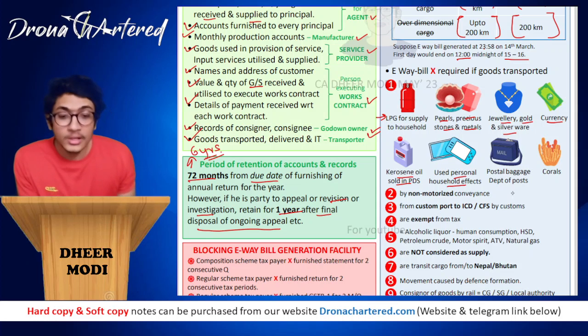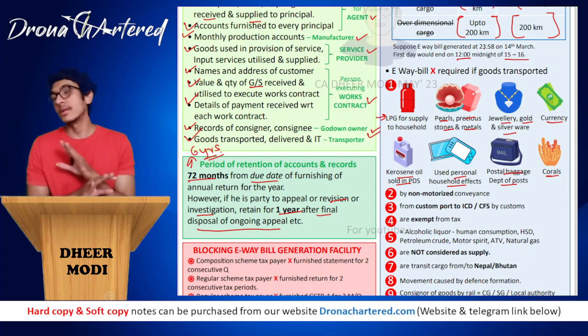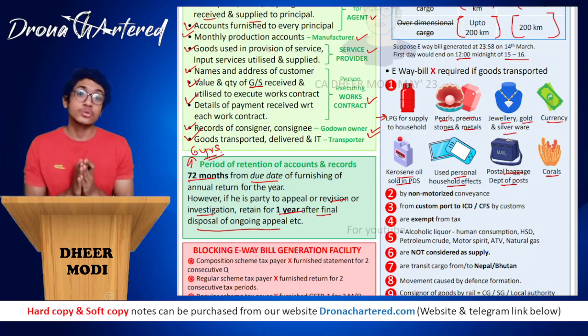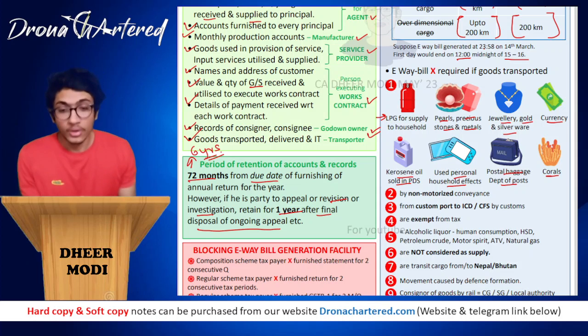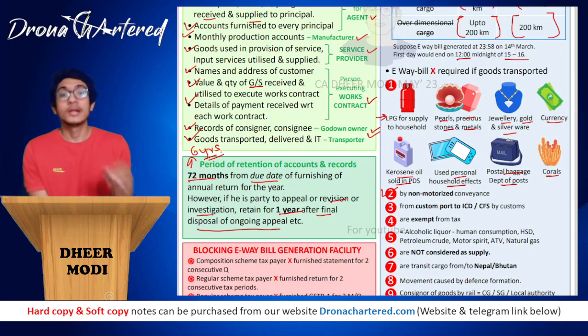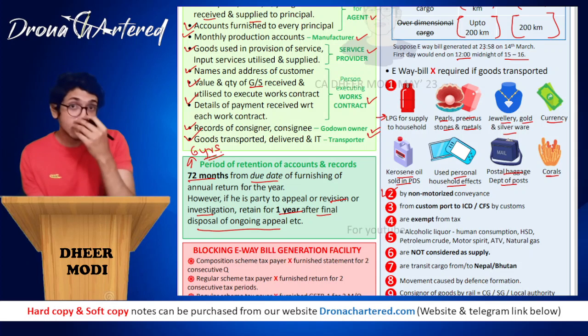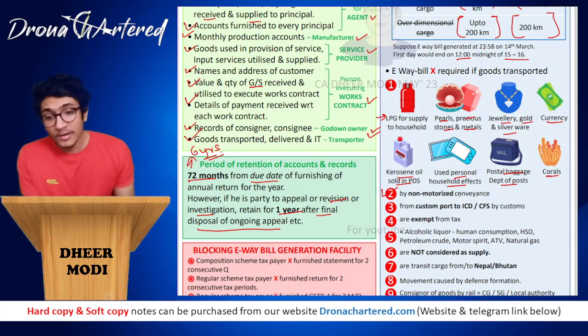Any used personal household effects, any postal baggage of the Department of Post, or any courier that is being transported, e-way bill is not required. Next, if it is being transported by a non-motorized conveyance, that is, the vehicle does not have a motor, possibly a bullock cart or a physical person.